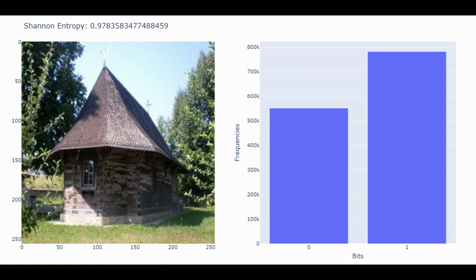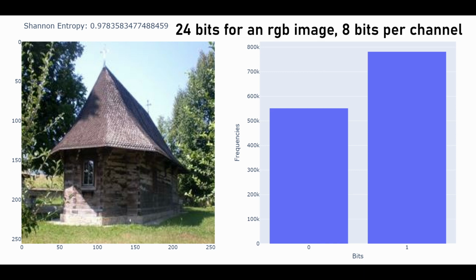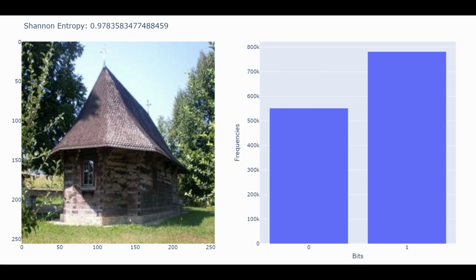If we would write an image as a flattened array of bits, and we could count the number of 0 and 1 bits, and from that we would estimate the probabilities for each bit, and then compute Shannon's entropy, we would get a value in the order of 1. But this would completely neglect the fact that these bits are grouped in groups of 8 to represent a pixel value. So these bits are not independent from each other, and thus our previous computation is nonsense.